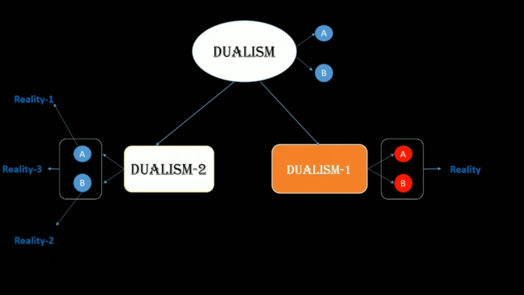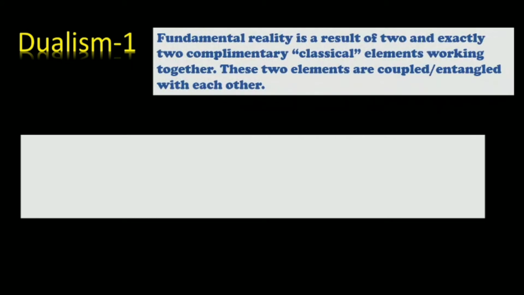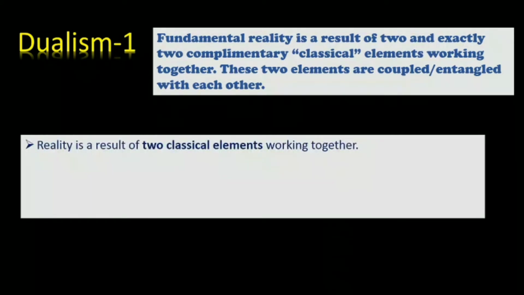Okay, now let's look at dualism 1 in more depth. It states that a fundamental reality is a result of two, and exactly two, complementary classical elements working together. These two elements are coupled or entangled with each other. In the above statement, there are three things to notice. Firstly, reality is the result of two classical elements working together.